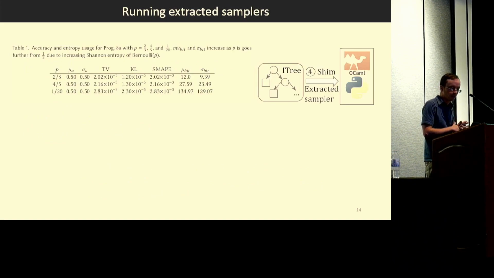Okay? And then we do some extraction to OCaml and some experimental validation on samplers. I don't really have time to go into details here. The analysis is done in the paper. But the gist is that sometimes the performance is quite good, but in some cases it's not. In particular, when the source program conditions on low probability observations, that can really degrade the performance of the samplers.